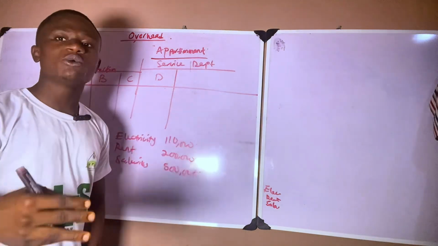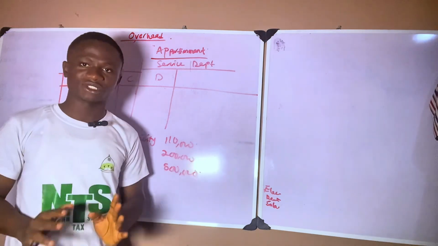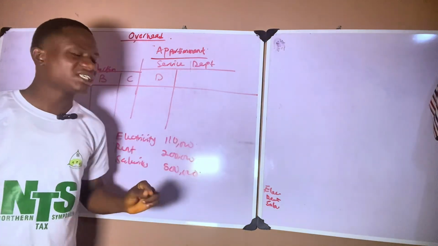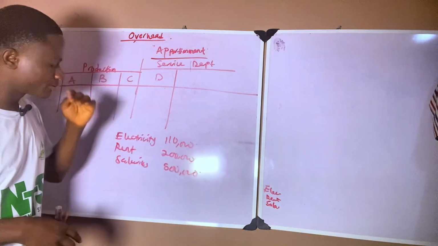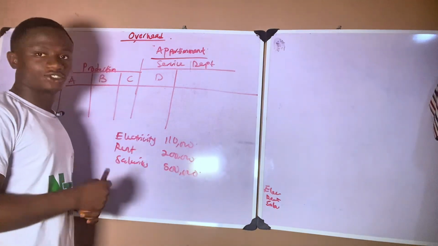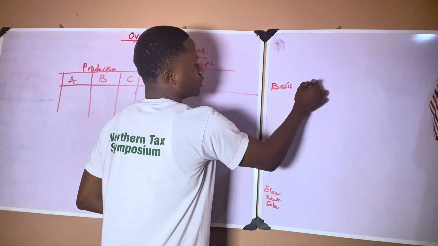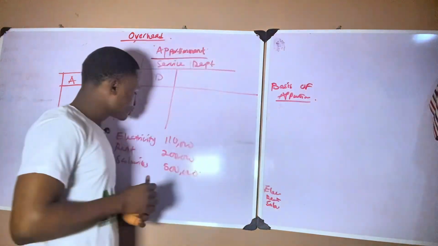Then we also give you what we call the basis of apportionment. Now, listen, this is where the issue comes in. The basis of apportionment, you will be the one to determine which one to use for which cost. Let's say, for example, we've been told the basis of apportionment that has been given to apportion this cost.